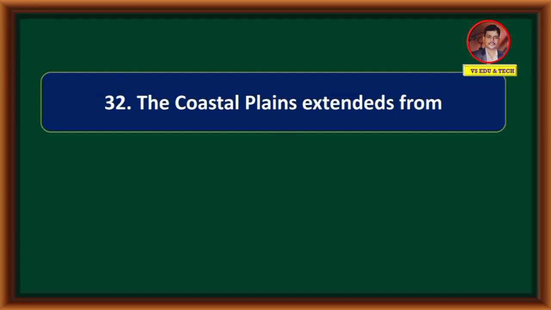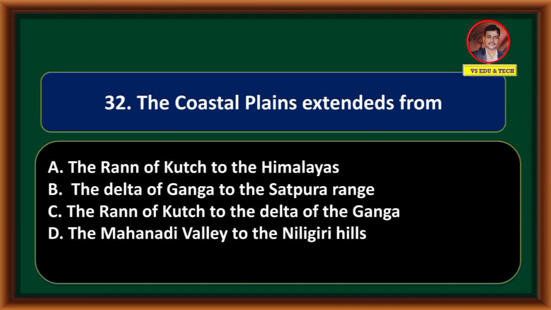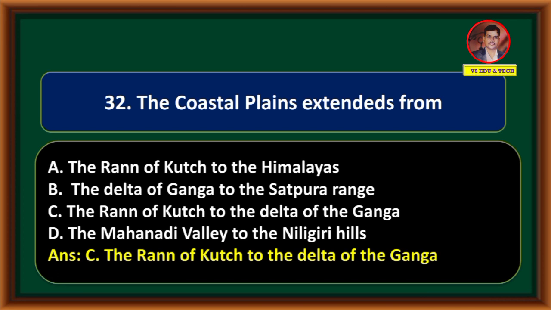The coastal plains extend from the Rann of Kutch to the Himalayas, the delta of Ganga to the Satpura range, the Rann of Kutch to the delta of the Ganga, the Mahanadi valley to the Nilgiri hills. The coastal plains extend from the Rann of Kutch to the delta of the Ganga. Option C is the correct answer.